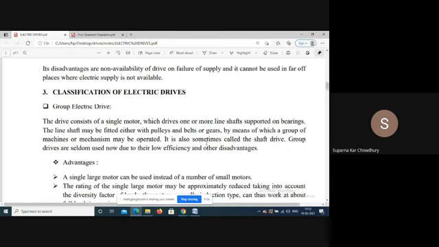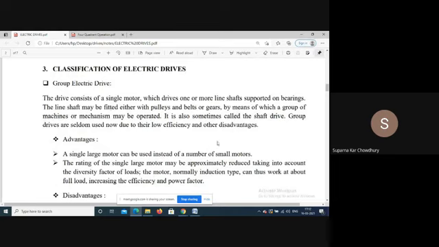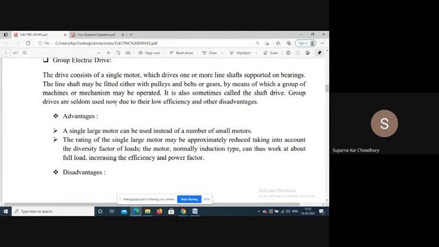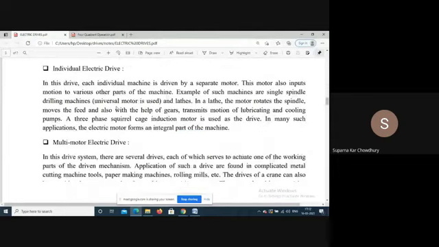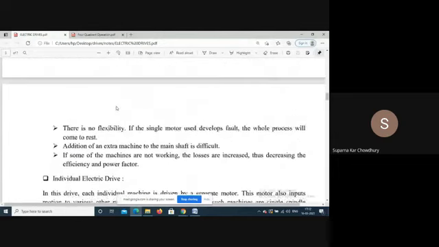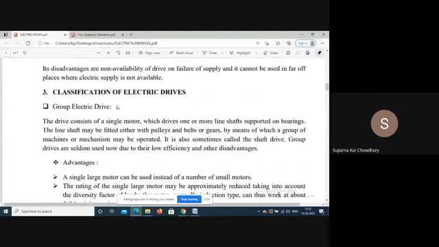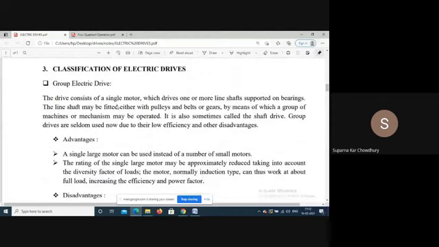So electric drive classification we can do in different ways. One of the ways is that it is divided into group drives, individual drive, and multi-motor drive. In group drive, basically one motor is driving.